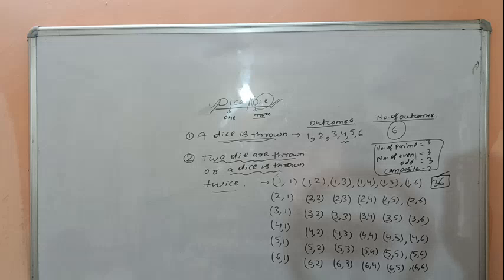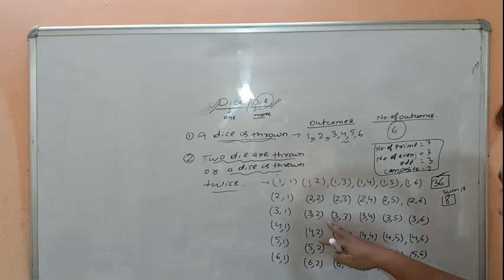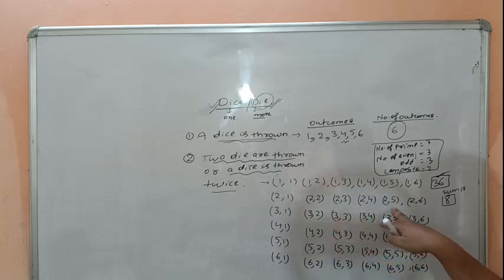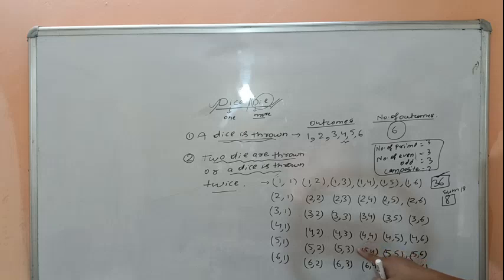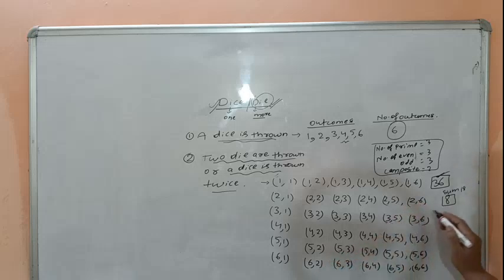The question arises: in how many events is the sum 8? Sum is 8. How many? That means for 8, the first is 2 comma 6, 3 comma 5, 4 comma 4, 5 comma 3, 6 comma 2. That means 1 2 3 4 5 events.